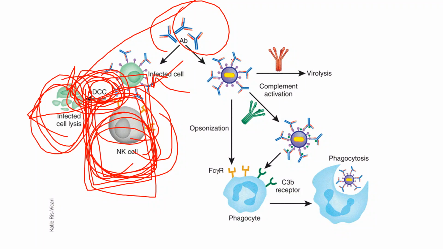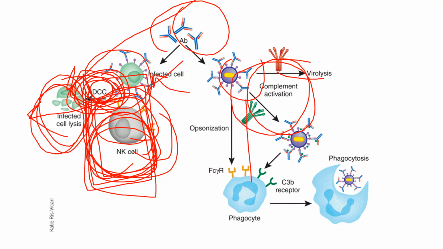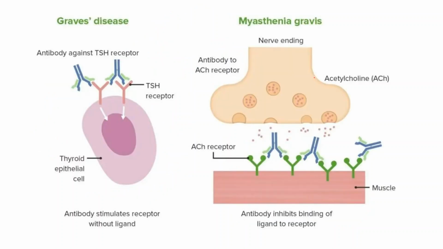Another is opsonization, which will happen, and complement activation will be there. Opsonization, here are the different types of complement activation. So these are the two different ways: complement activation and this ADCC. So this type 2 hypersensitivity is mediated by this ADCC, that is the role of natural killer cells, and another one is this complement activation.